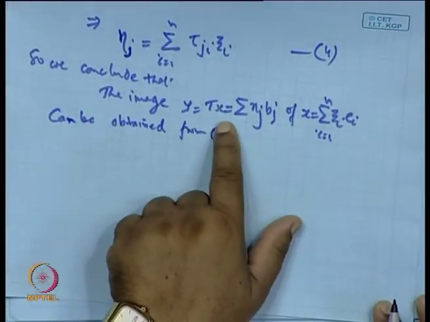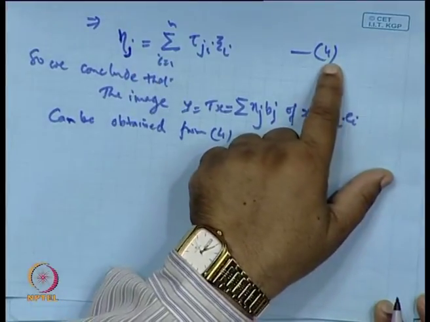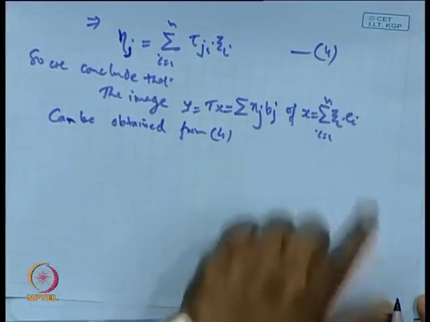If you want to find the image of this, you require eta_j, and eta_j can be computed with the help of 4.